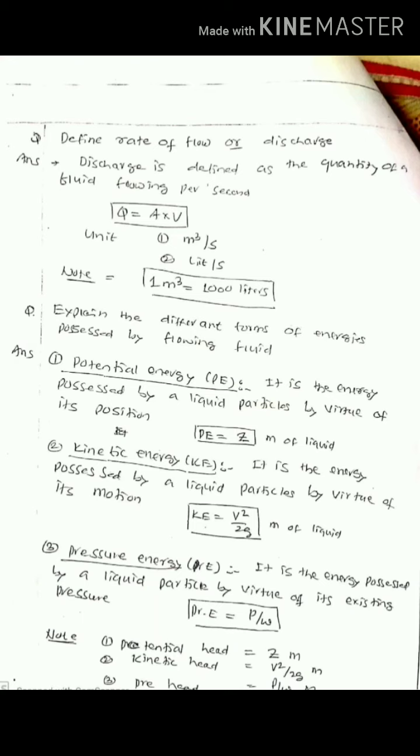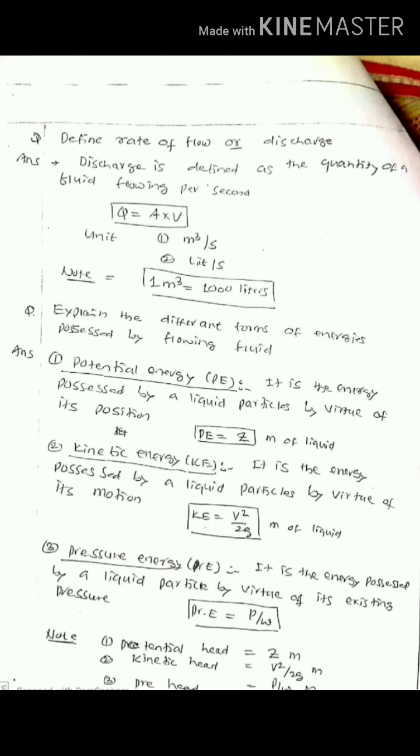And the fluid which is flowing has different forms of energies. He will ask the question, what are the different forms of energies possessed by the fluid in motion? The fluid in motion consists of three forms of energy. They are potential energy, that is PE, second is kinetic energy, that is KE, and third is pressure energy, that is called as PE.